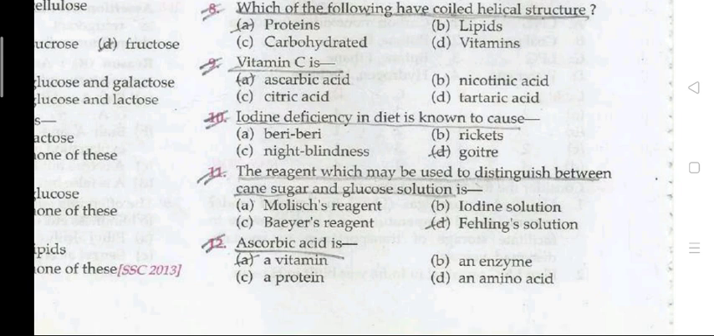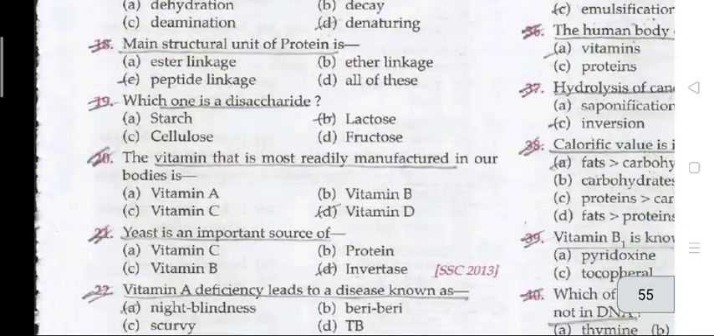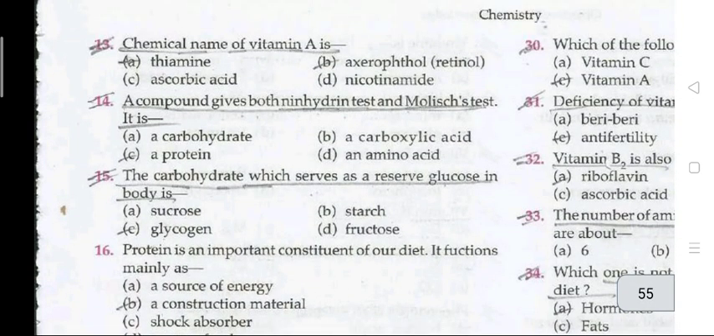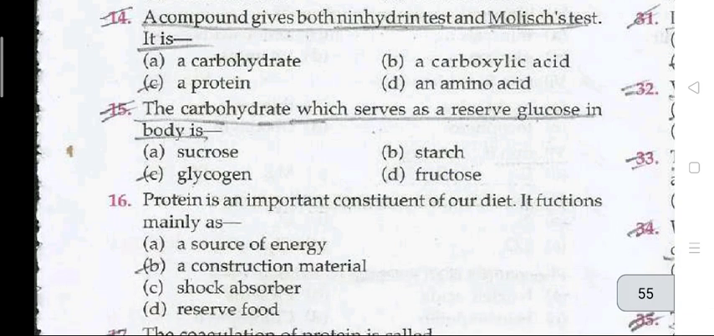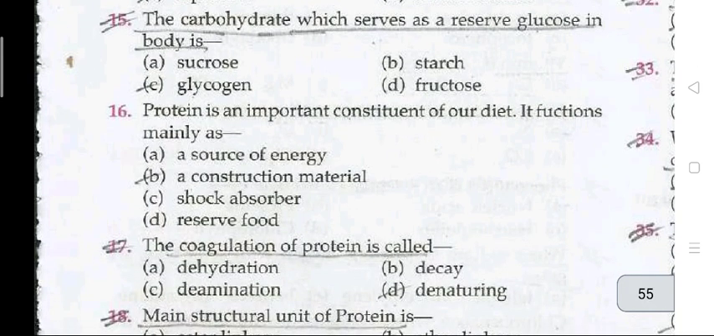Question number 12: ascorbic acid is a vitamin. The next question: chemical name of vitamin A is retinol. A compound that gives both the ninhydrin test and the Molisch test is a protein. Question number 15: the carbohydrate which serves as a reserve of glucose in the body is glycogen.